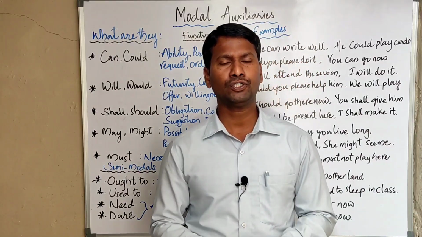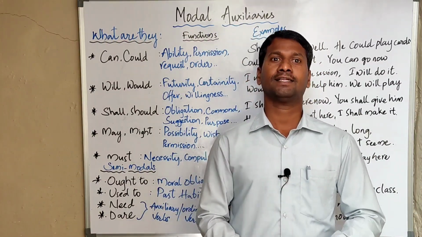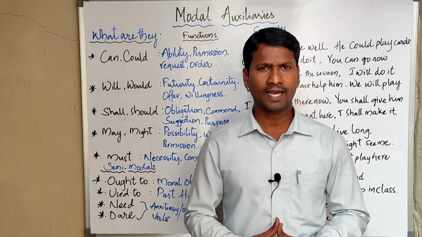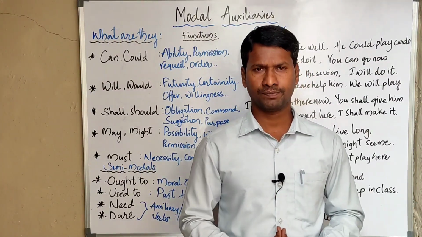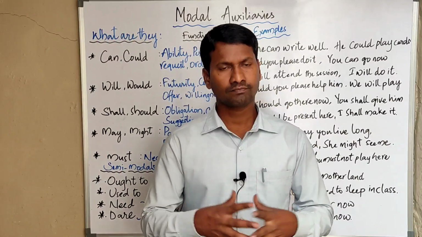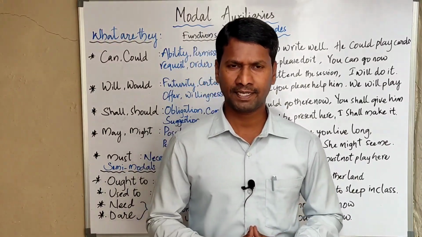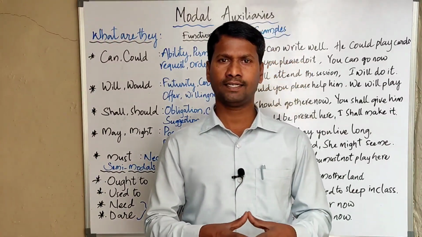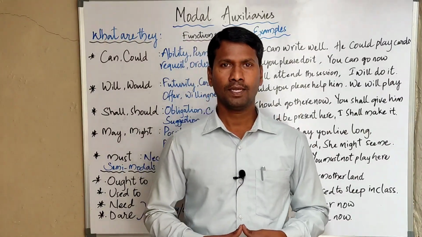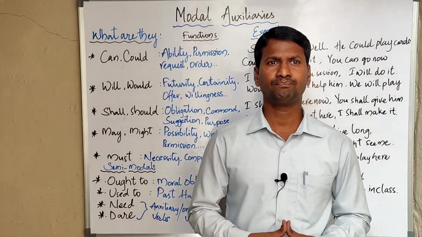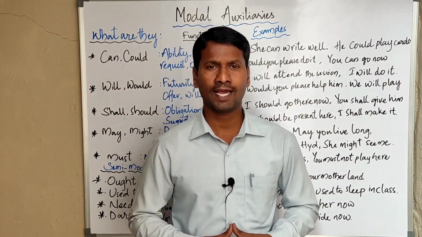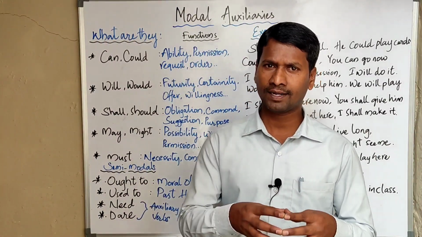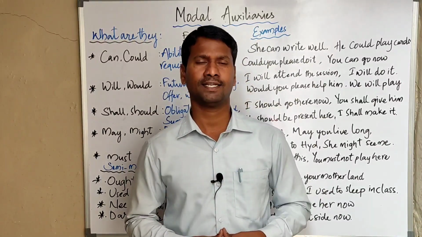In this session, we are going to learn about modal auxiliaries. What are auxiliaries? Auxiliaries are kind of helping verbs. There are two main types of auxiliaries: primary auxiliaries and modal auxiliaries. Primary auxiliaries are 11, modal auxiliaries are 13. Among these 13 modal auxiliaries, 4 of them are considered semi-modal auxiliaries.